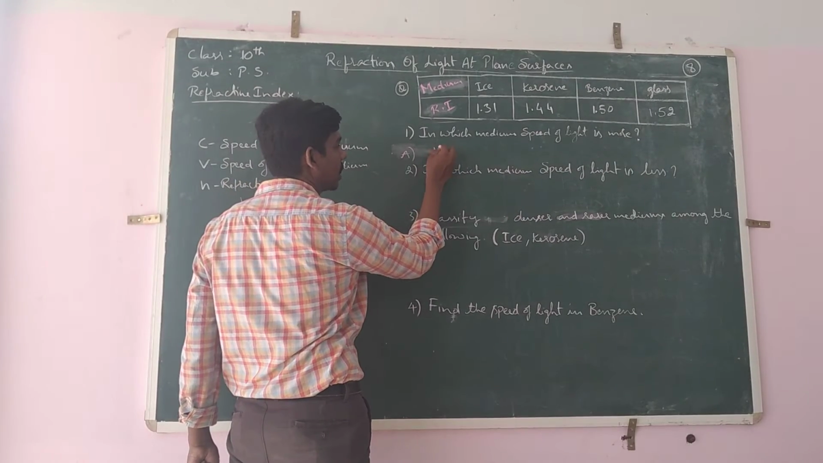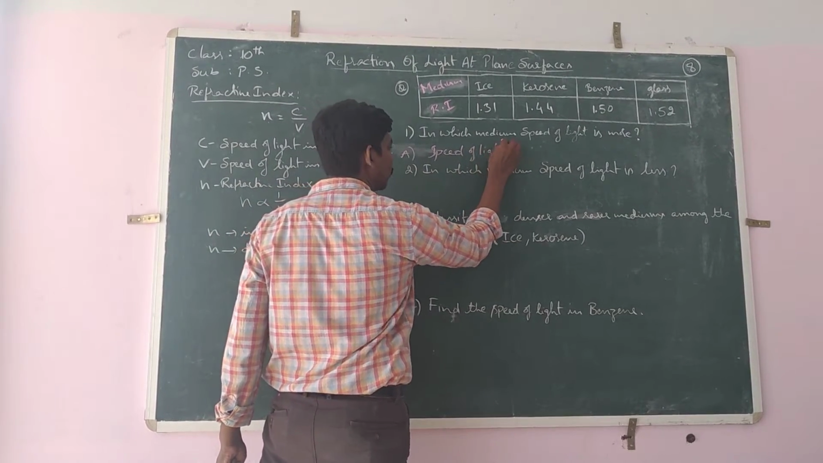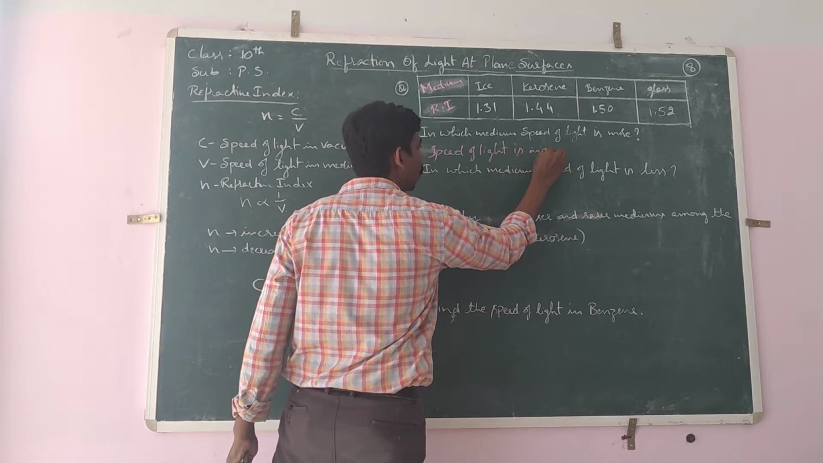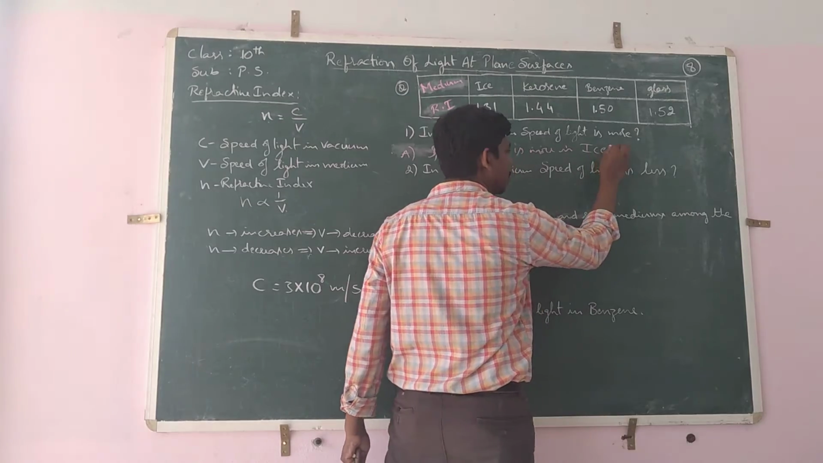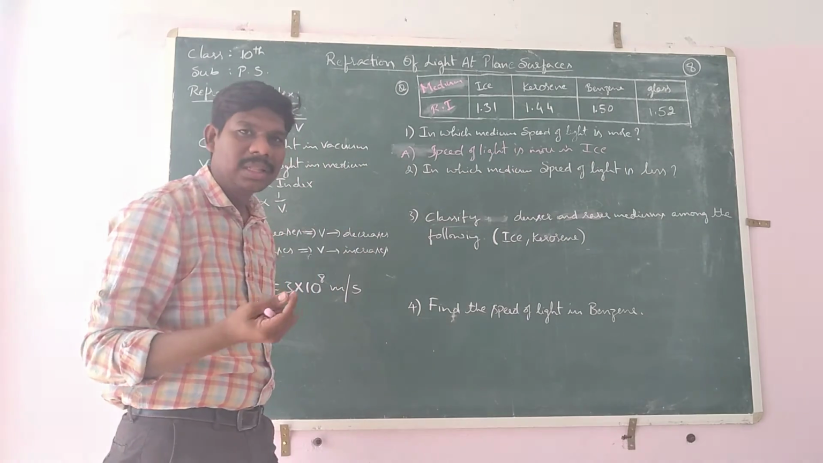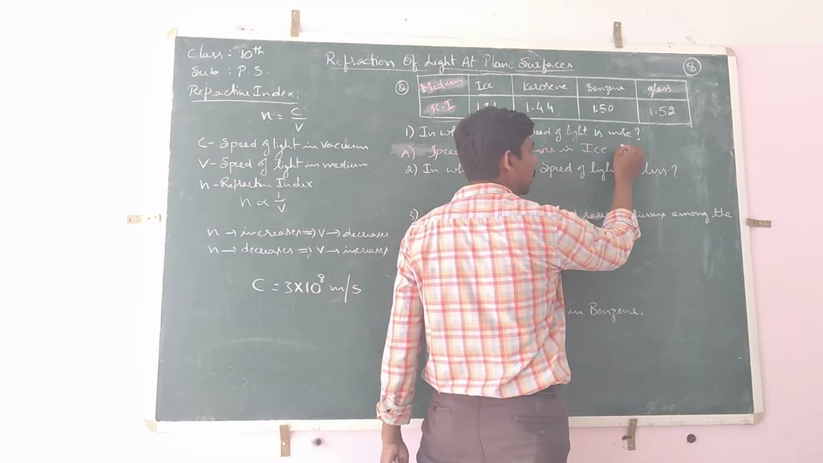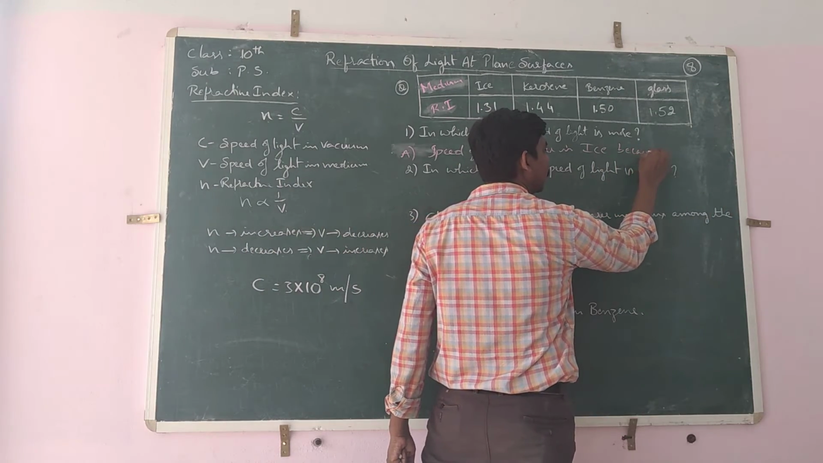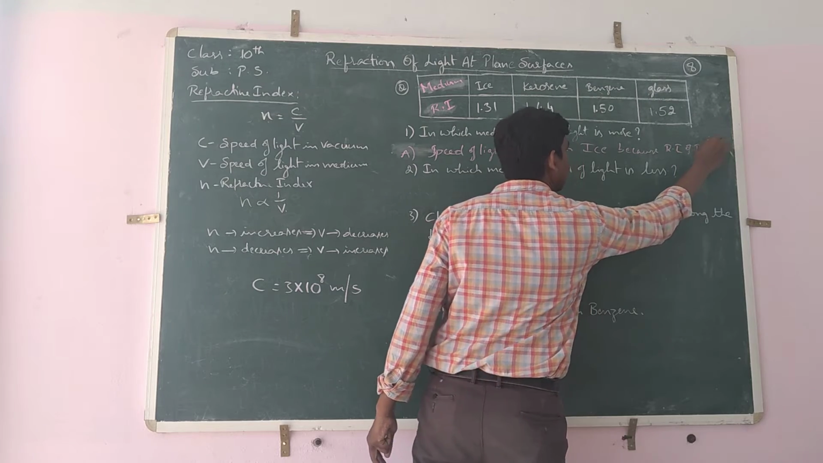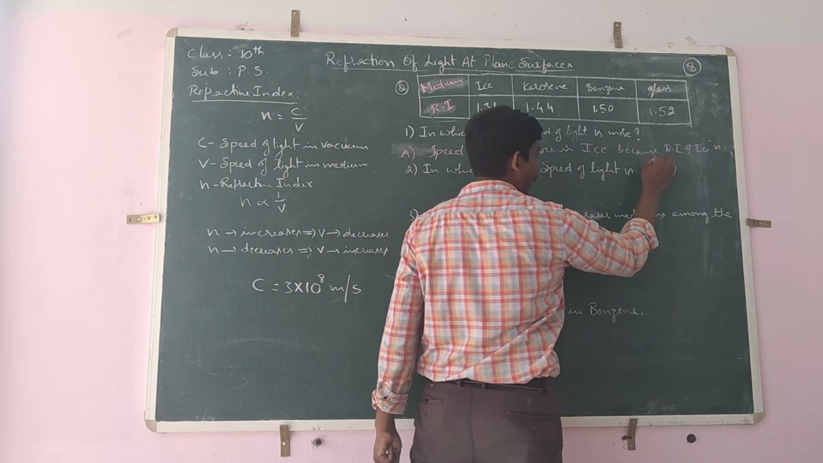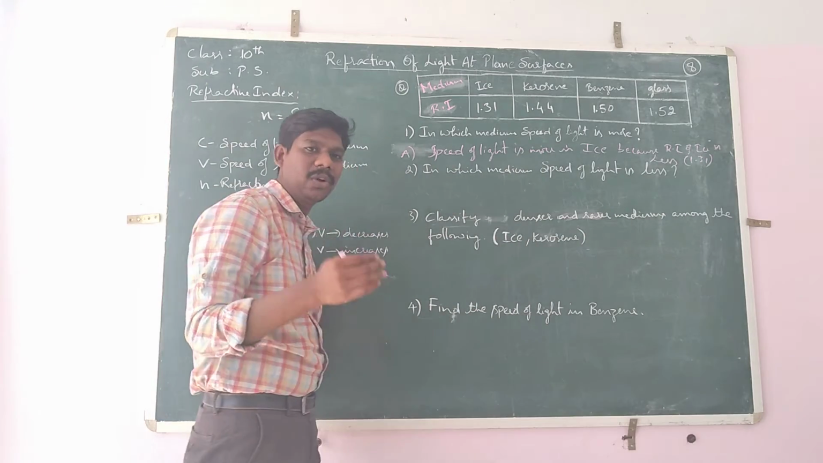Then you have to answer in this way: the speed of light is more in which medium? Ice, because the refractive index of ice is very less, that is 1.31. In that way you have to write the answer.